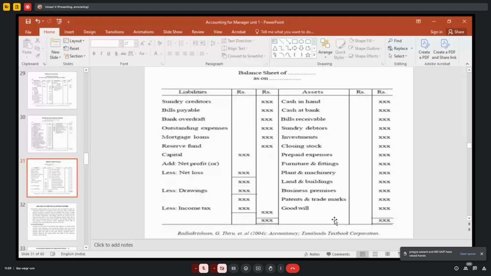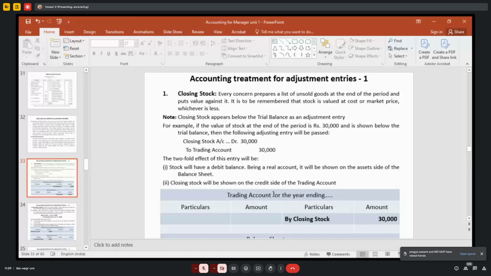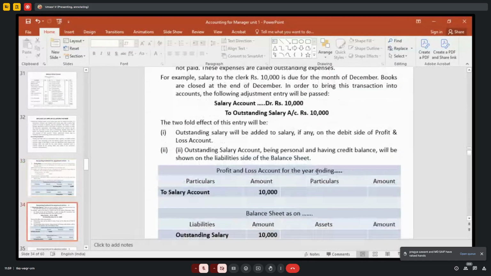Okay, this is the balance sheet specimen. And then some more adjustments are there. A statement will be given at the end of the year, the trial balance will be prepared, and after preparing the trial balance, some adjustments will be given. What adjustments I have given, the journal entry, how it is to be treated, everything is in this PPT.